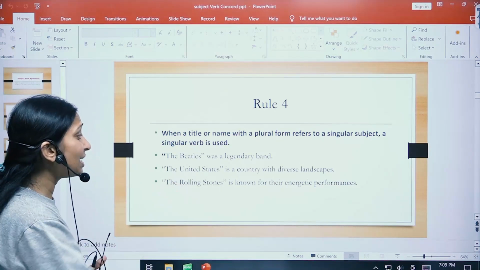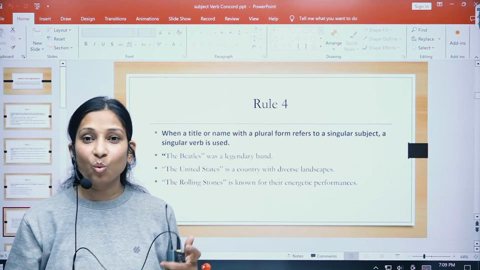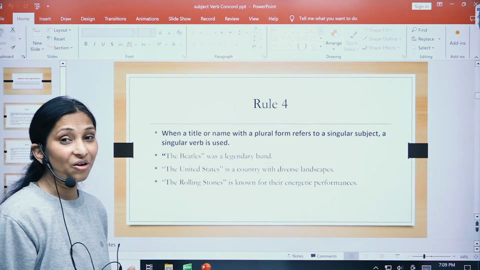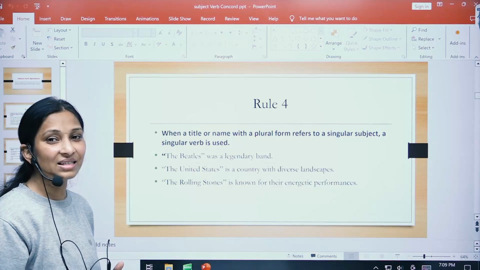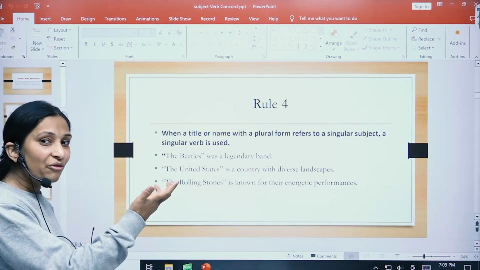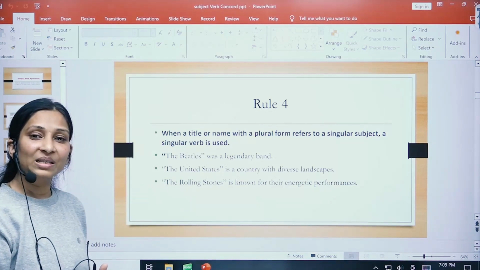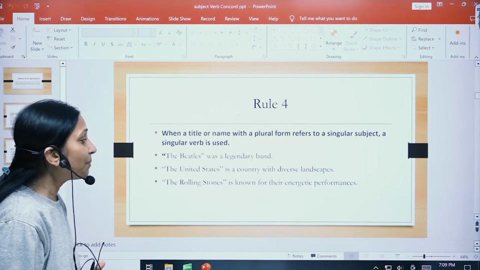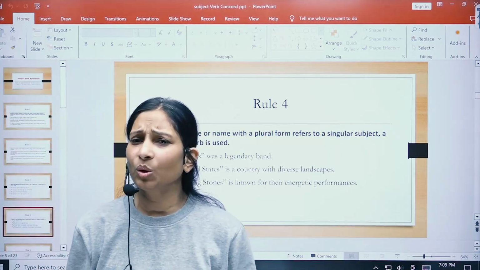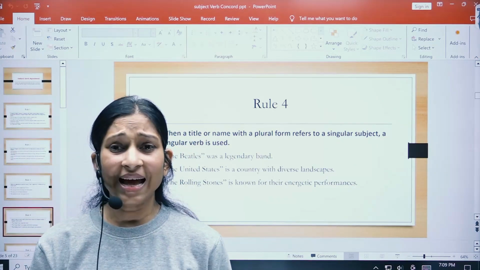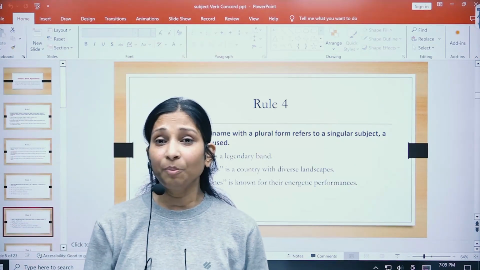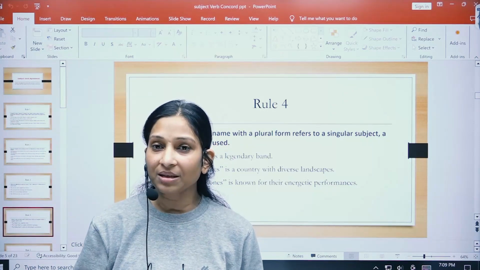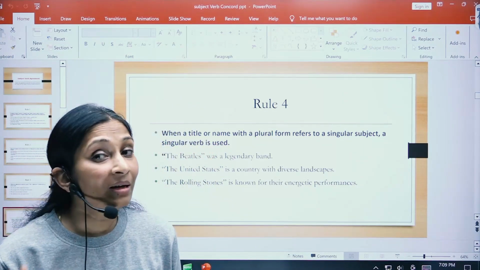United States. Here United States is one place, so what they have used is instead of are. States is plural, but because it is the name of one place, the verb used is is. The Rolling Stones is known for their energetic performances. Maybe the Rolling Stones is the name of some dance group, maybe a singing group. They are known for their enthusiastic performances, but it is the name of a band.